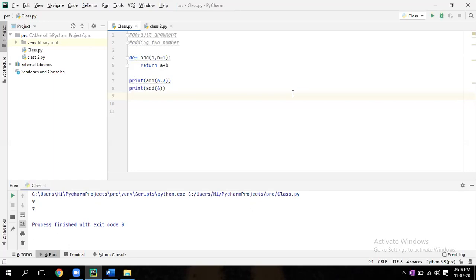That means we are giving a default value, b equal to 1. Here we have to give 2 arguments, a comma b. But if you give only 6 and not the b, then no problem, because you have assigned a default value of 1. So it will take b equal to 1 by default. But if you give 3, it will overwrite 1 with 3. Clear?